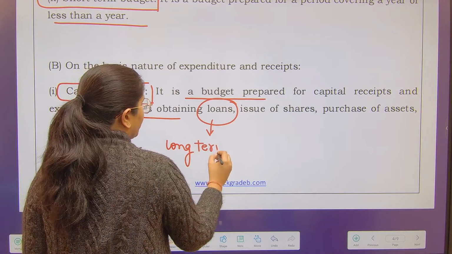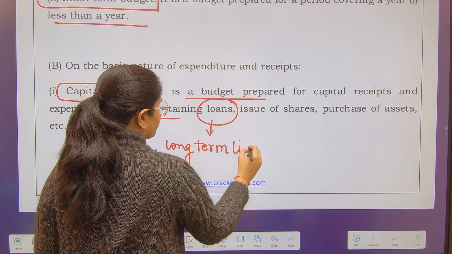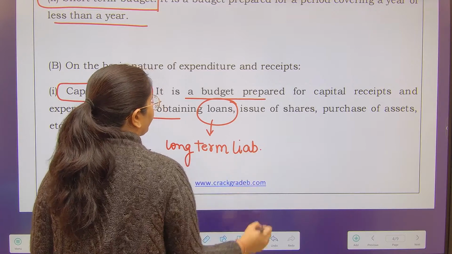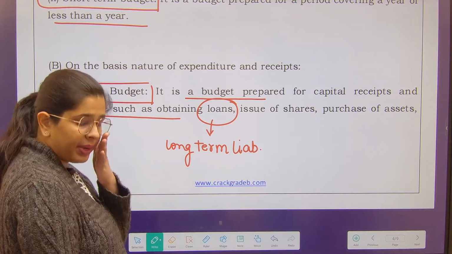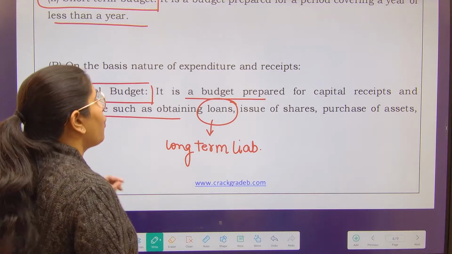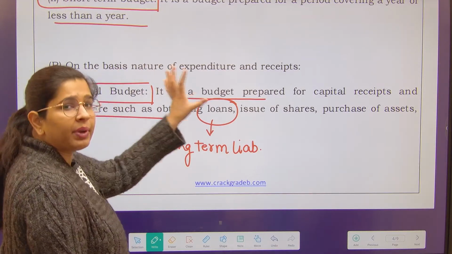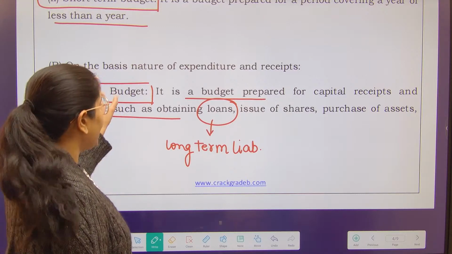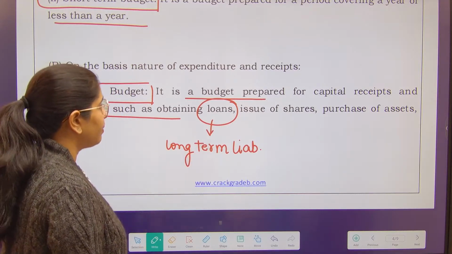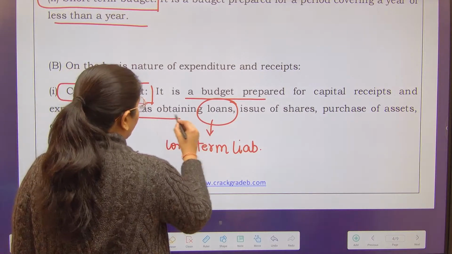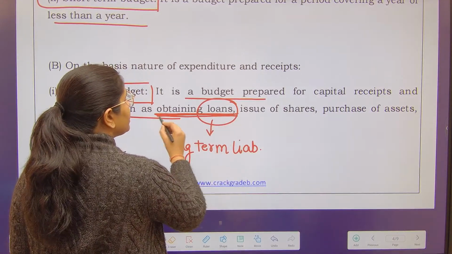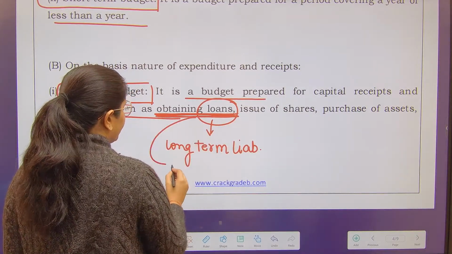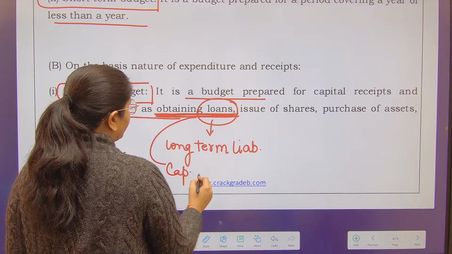I am writing down the impacts as well so that you understand what kind of expenditures I am telling as the capital expenditures. So whenever I will be planning for capital receipts and capital expenditures, I will be preparing capital budget. Now this is my long-term liability. Obtaining loan means loan is being received by me. So this is capital receipt.